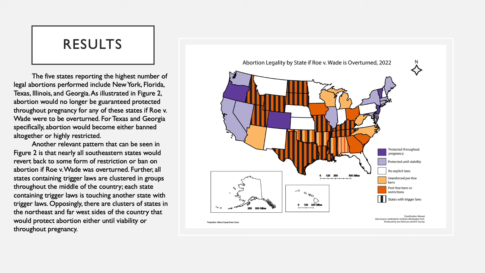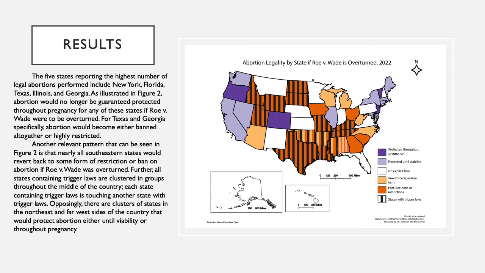The patterns seen in the first map are relevant when combined with the patterns present in this second map, titled Abortion Legality by State if Roe v. Wade is Overturned 2022. The 5 states reporting the highest number of legal abortions performed include New York, Florida, Texas, Illinois, and Georgia. As illustrated in this map, abortion would no longer be guaranteed protected throughout pregnancy for any of these states if Roe v. Wade were to be overturned. For Texas and Georgia specifically, abortion would become either banned altogether or highly restricted.